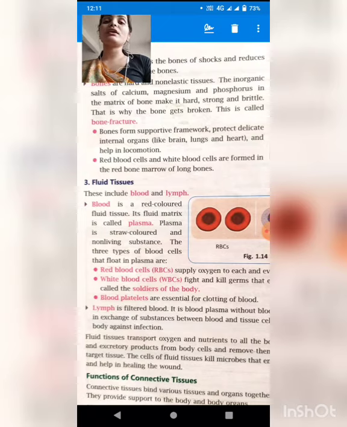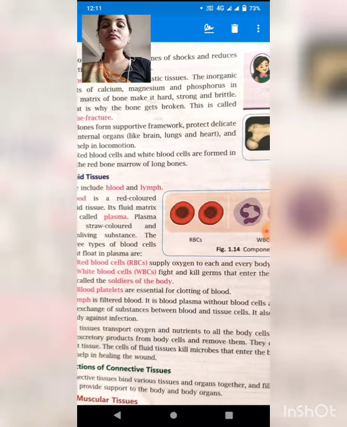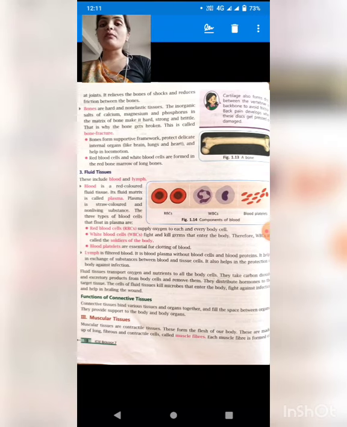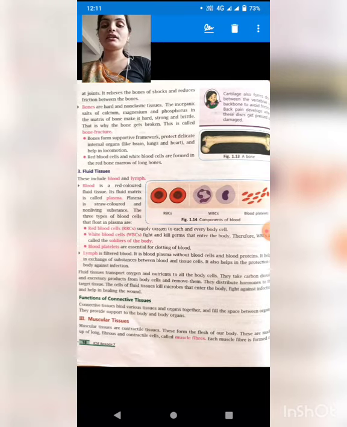See students, blood is red in color but lymph is not red in color, because it does not contain any kind of RBC. Because there is no RBC, the lymph is not red in color. Okay students, blood contains three things: RBC, WBC and blood platelets.